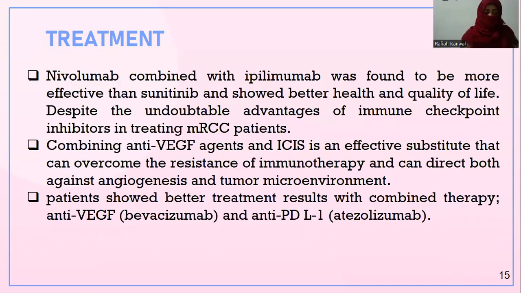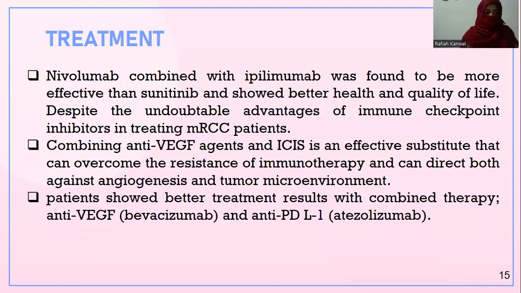Nivolumab combined with ipilimumab was found to be more effective than sunitinib and showed better health and quality of life. Different drugs show different extents of better health quality. Despite the undoubted advantages of immune checkpoint inhibitors in treating metastatic RCC patients, combination therapy is found to be more effective.